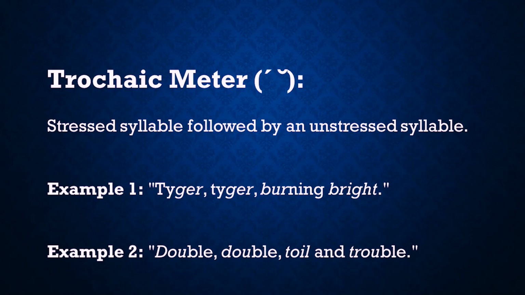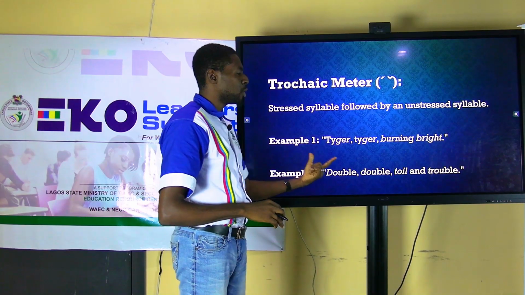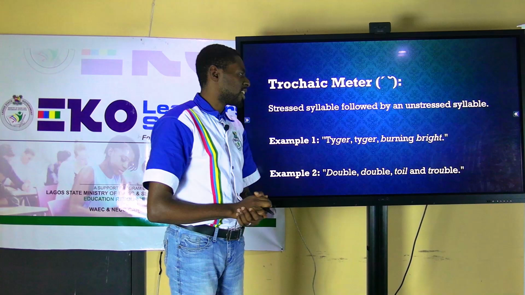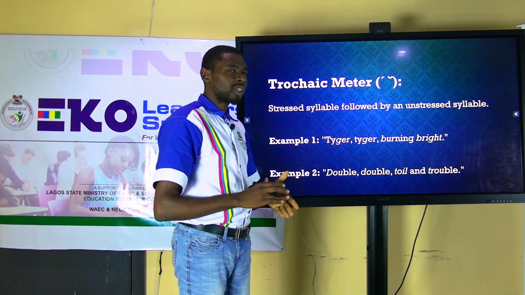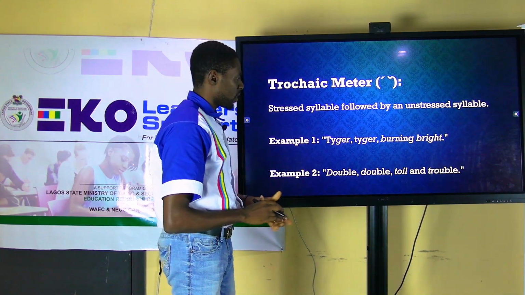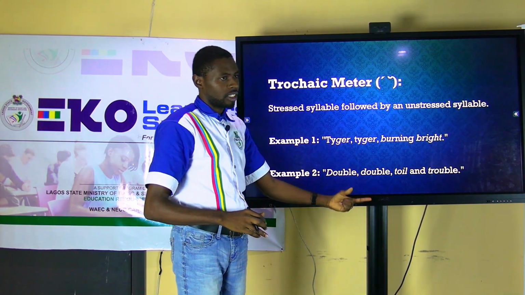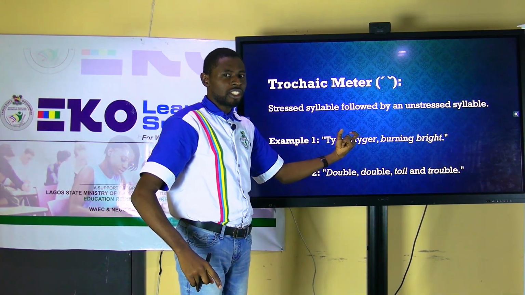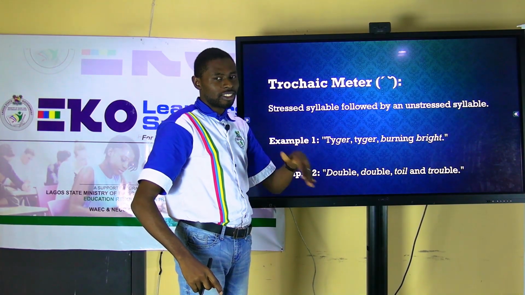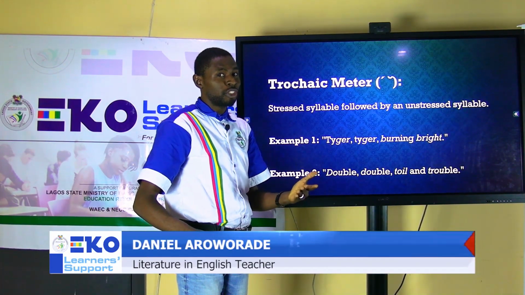An example is this. Tiger, tiger. Burning bright. This is the line of a poem by William Blake, Tiger. That's the title of the poem. And William Blake used a trochaic meter in his poem. Tiger, tiger. You discover that this tiger was higher than the second tiger. So it's just like saying, mommy, mommy, daddy, daddy, when you are trying to praise your dad or your mom.